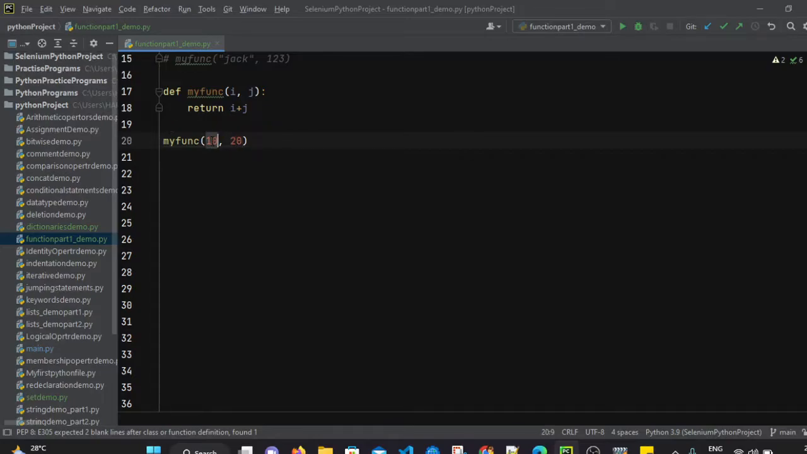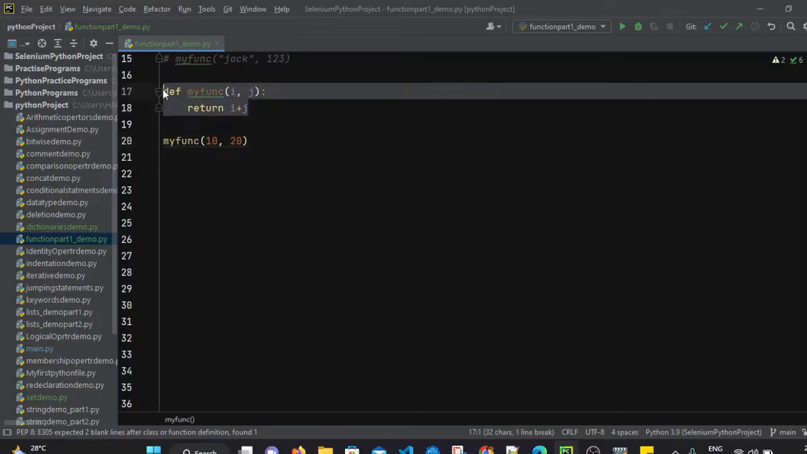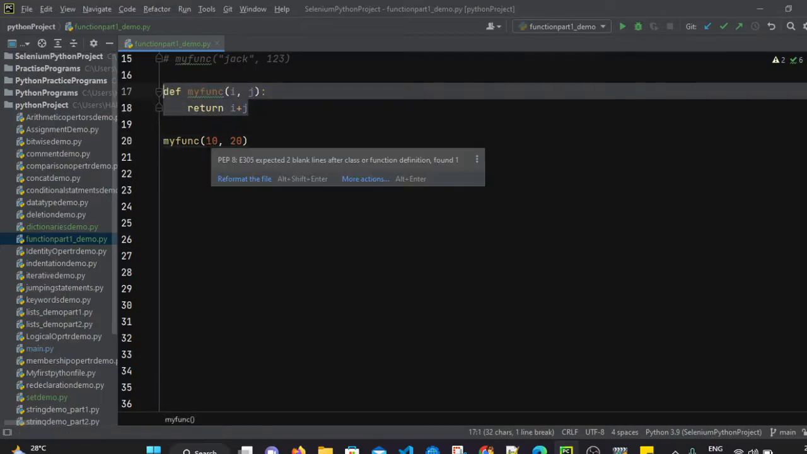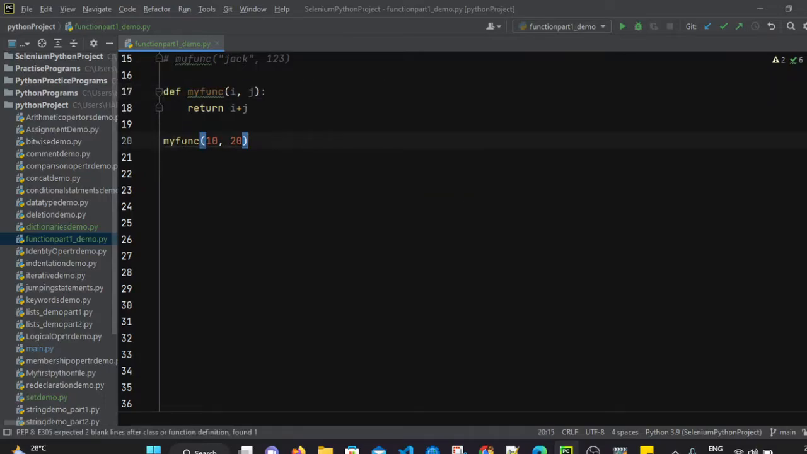So 10 will be passed to i, 20 will be assigned to j, and we are returning i plus j. That means it will perform the sum of 10 plus 20, that is 30, and it will return the value of 30, right? But that value we have to store somewhere, right? So what I can do is define one more variable. So this function will return the value 30 whenever we call it.